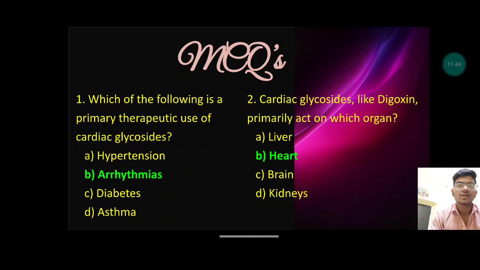Let's see some MCQs. MCQs are very important. We can check out whether our knowledge is good about this topic or not by solving MCQs. Which of the following is the primary therapeutic use of cardiac glycosides? We are using cardiac glycosides as basically the option. Cardiac glycosides like digoxin primarily act on which organ? We already saw it acts on the heart primarily.